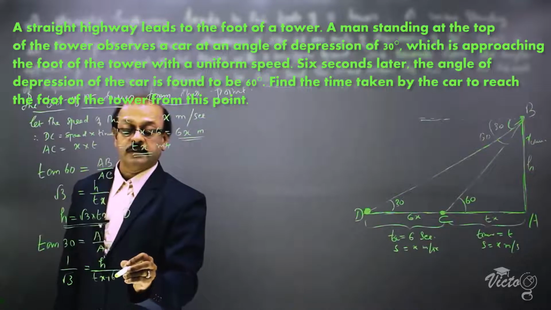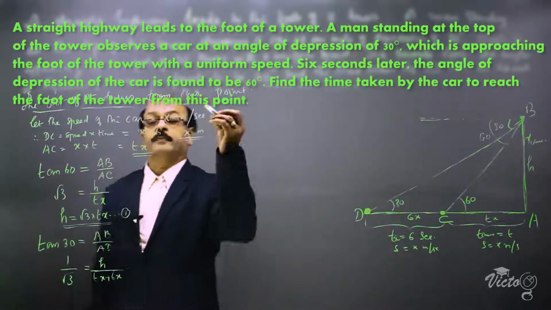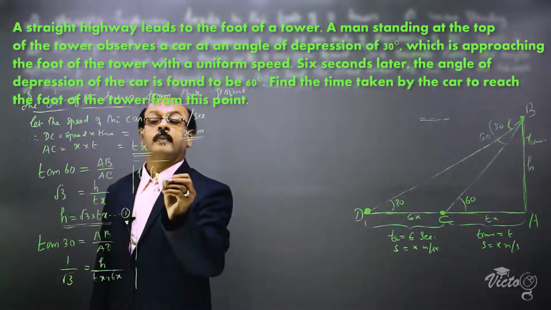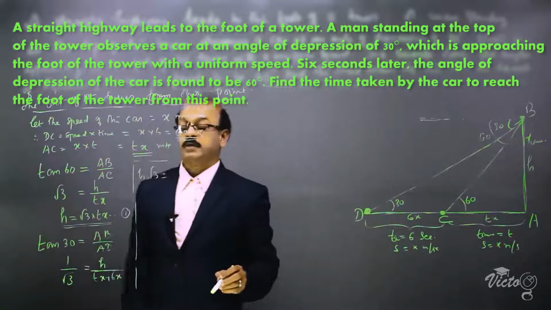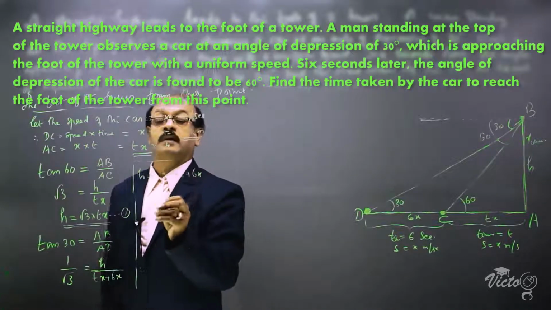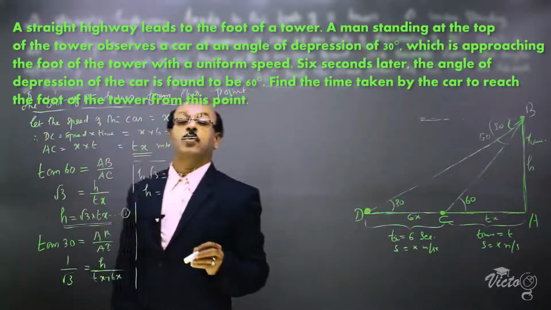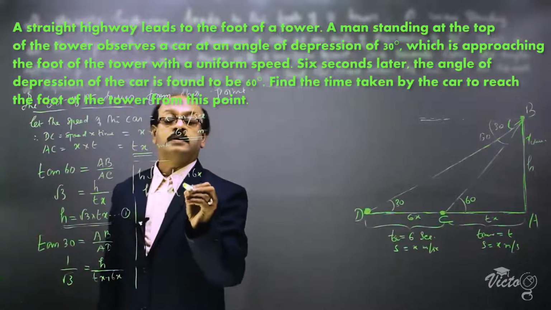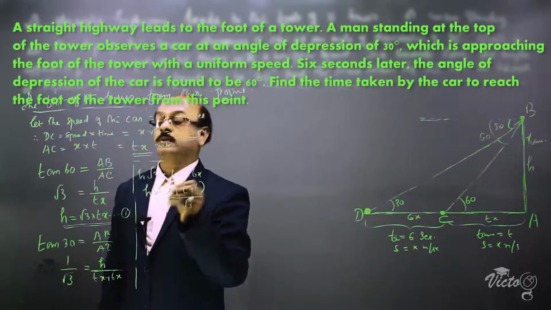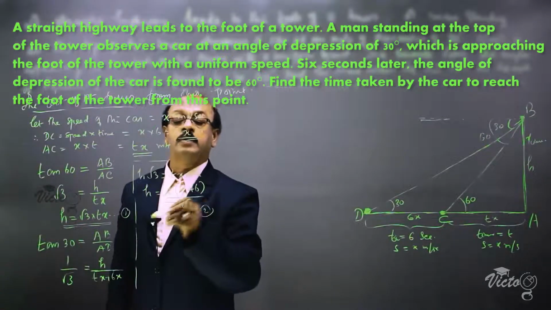Again cross multiplying, h root 3 is equal to tx plus 6x. Here we can take x as a common factor, so h is equal to x into t plus 6, the whole divided by root 3. We are naming this equation number 2.